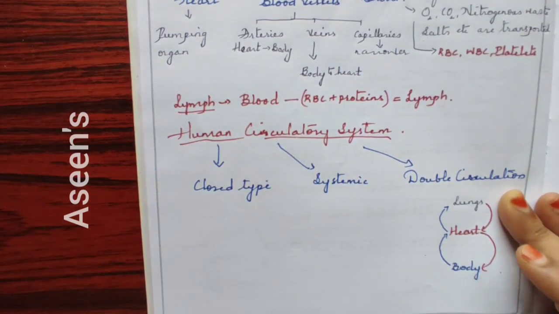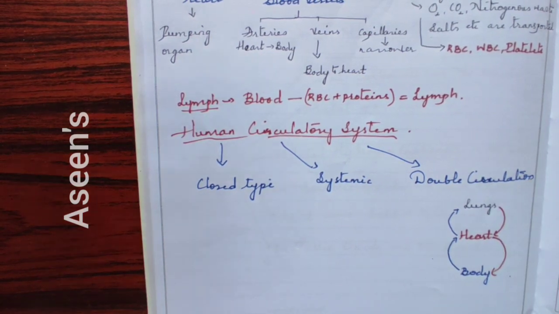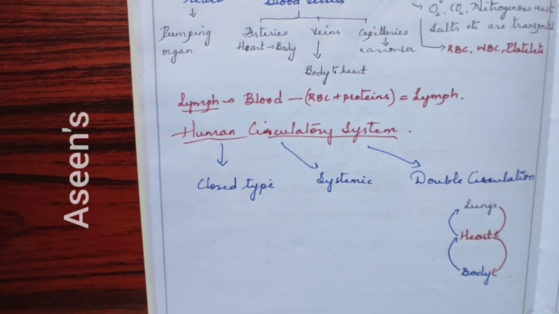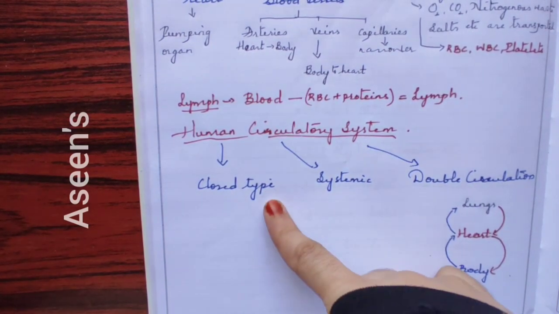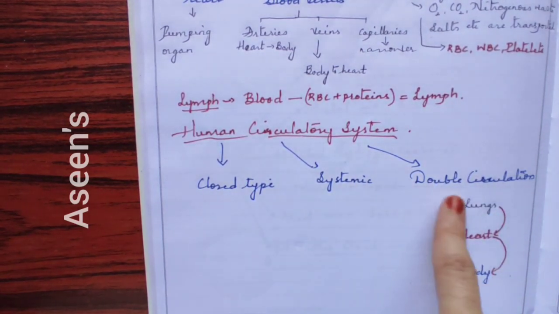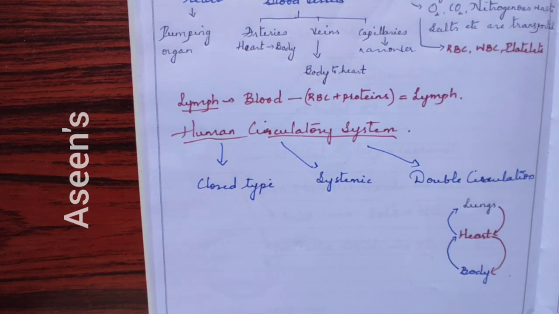Okay, now talking about the human circulatory system in detail. How does a human circulatory system work, or what is the process happening in the circulatory system? We are going to see that in detail. Our human circulatory system is a closed type. As you can see here, I have given you three things: closed type, systemic circulation and double circulation. I am going to tell you each and everything.